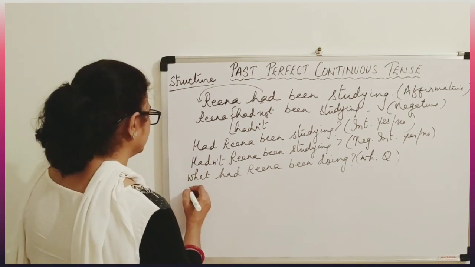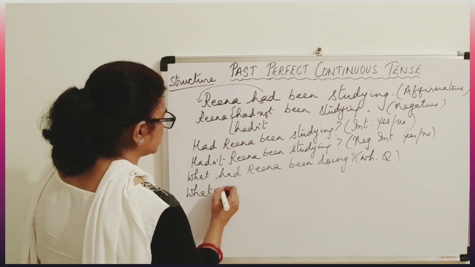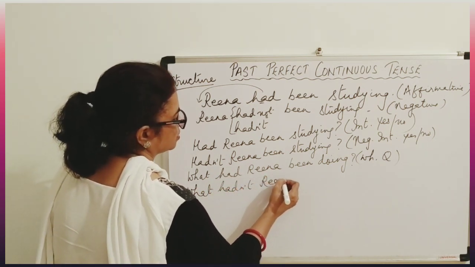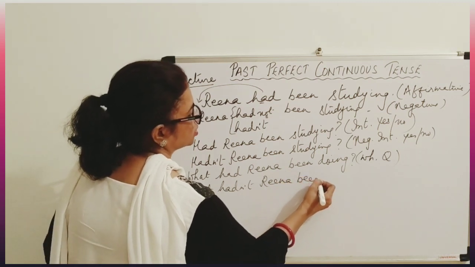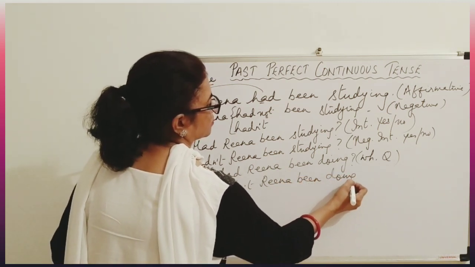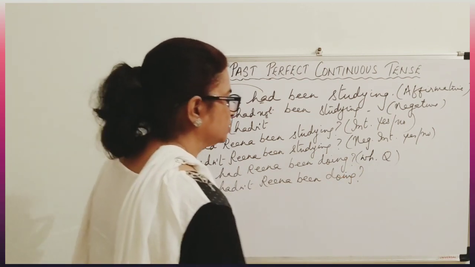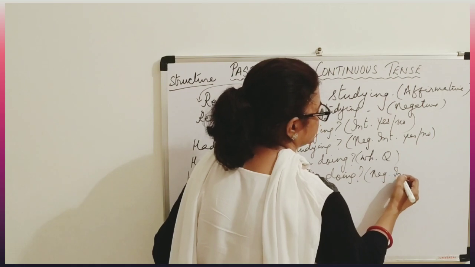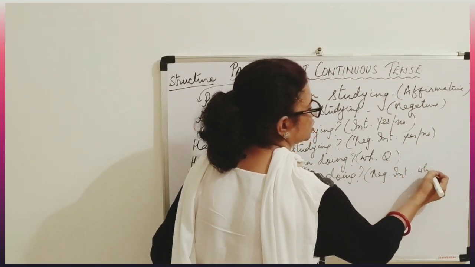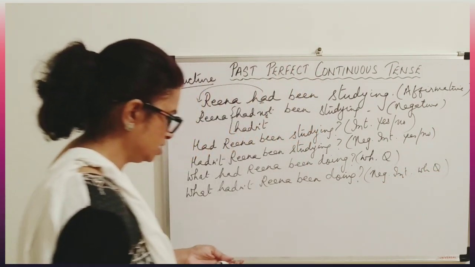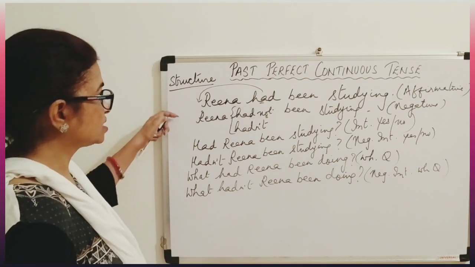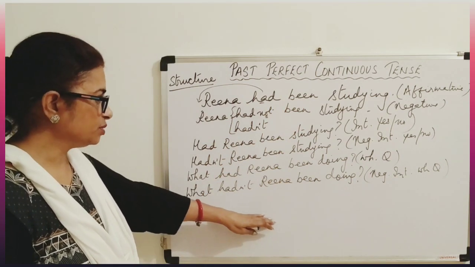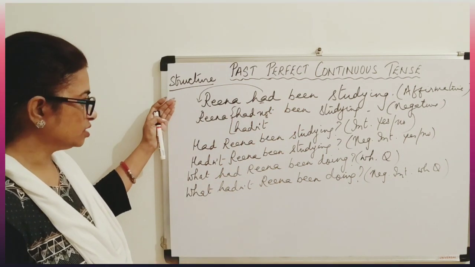Okay. So what hadn't Reena been doing? So WH negative interrogative and WH question. With this, the structure of past perfect continuous is complete. I hope you understand it and you will be able to